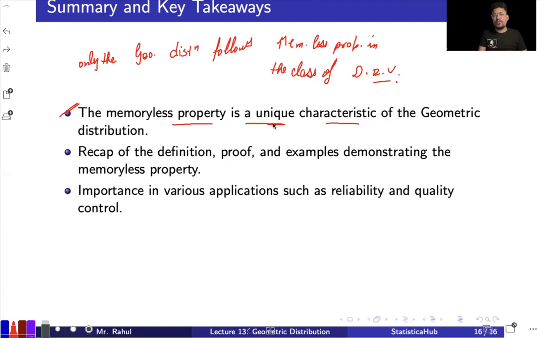Okay, we have just covered some definitions, some properties, some examples. This holds a lot of importance in the context of statistical knowledge and statistical analysis. So this was all about lecture number 13, the geometric distribution. I hope you are able to understand. In this slide I didn't go over a lot of derivation, so whatever derivation we skipped, I hope you will solve on your own. You have to go for the proper derivation and make your own notes if you are following these lectures. Okay, so this was all about the geometric distribution. That's all. Thank you. Bye.